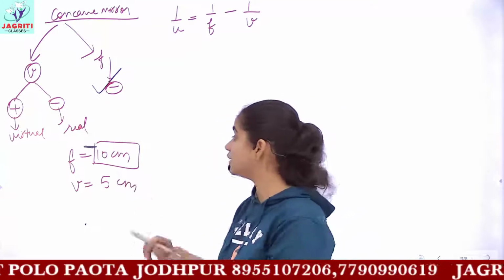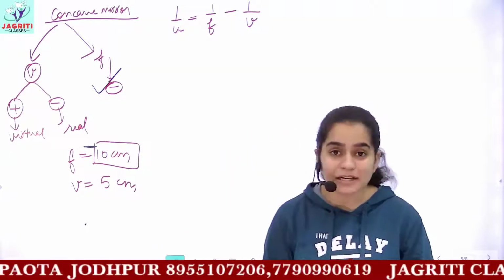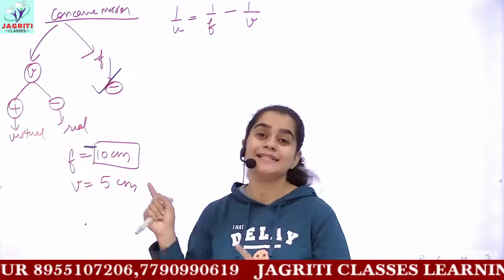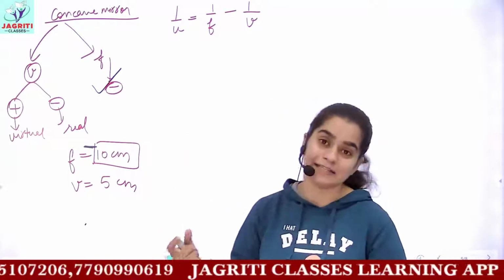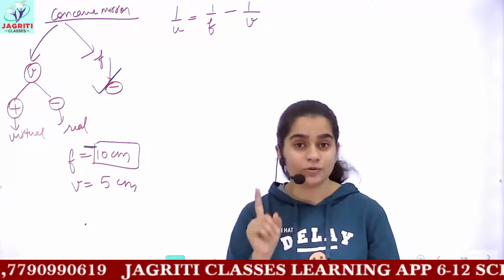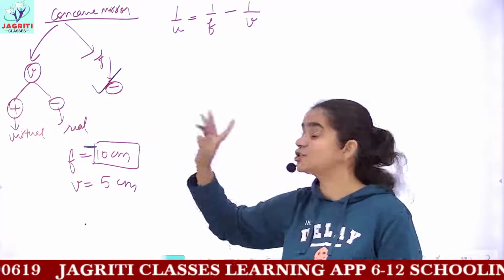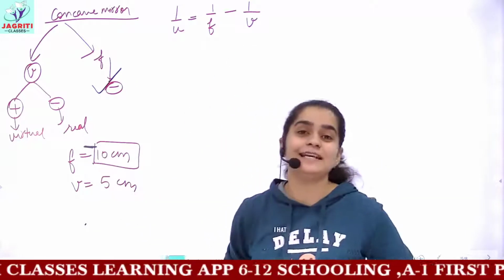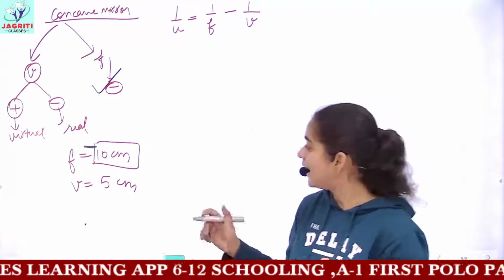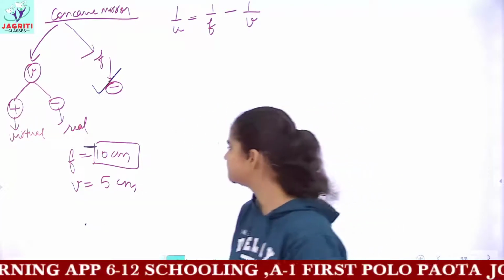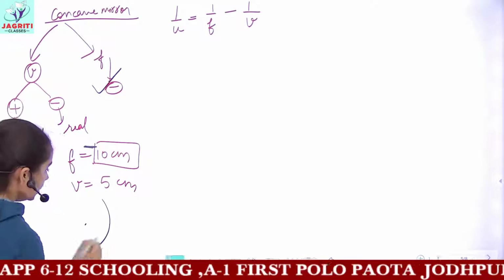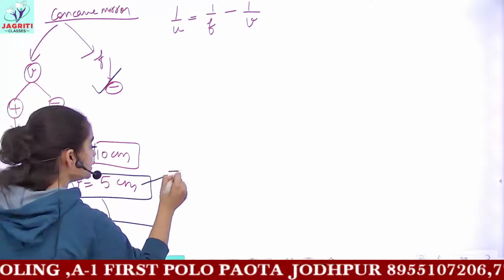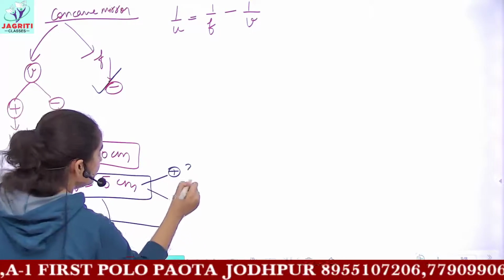And then you have to decide the signs. Here in the question you were given a value of 10 centimeter, but according to sign convention, please never forget to use these sign conventions in solving numericals. According to the sign convention rules, the focal length of concave mirror should be negative. So in numericals, you will be using a value of minus 10 centimeter as the focal length. And v here is 5 centimeter. Now you have to decide whether this image distance should be positive or negative.